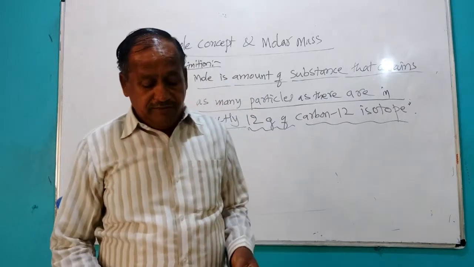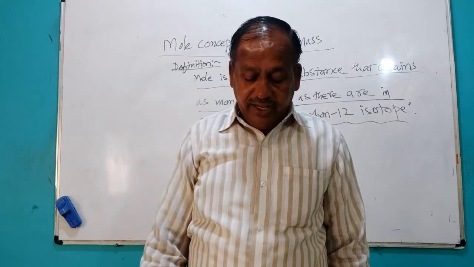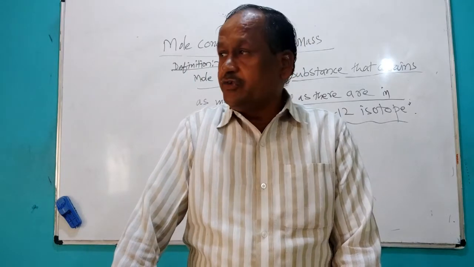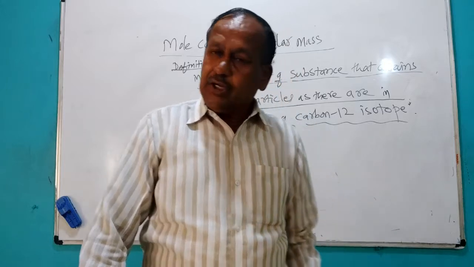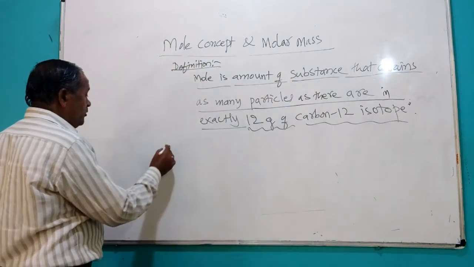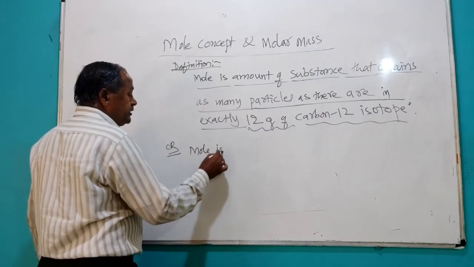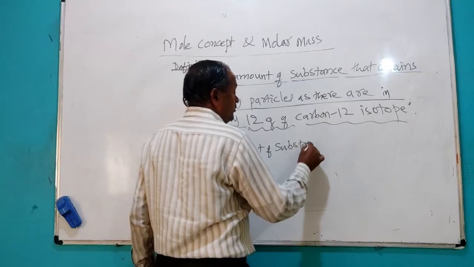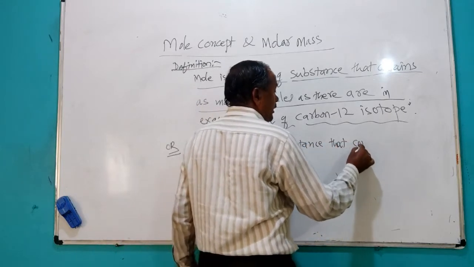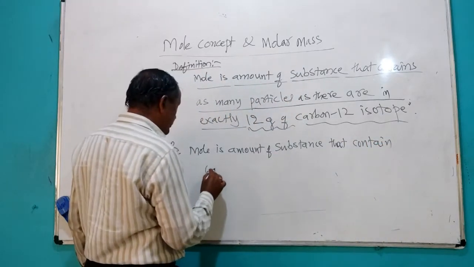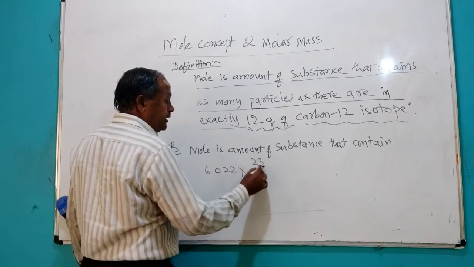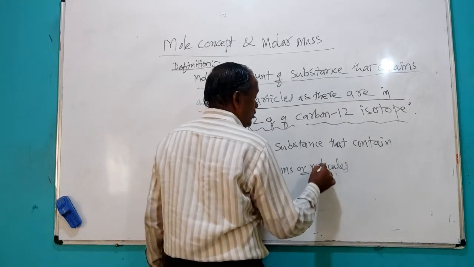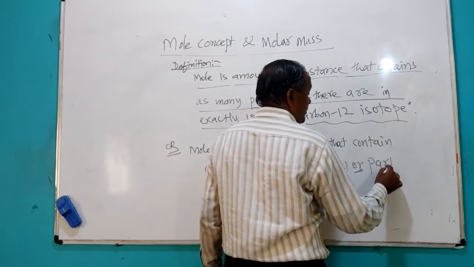So here you can also say that mole is the amount of substance that contains 6.022 into 10 to the power 23 atoms or molecules, or simply you can say particles.